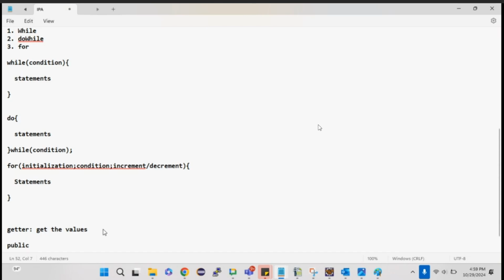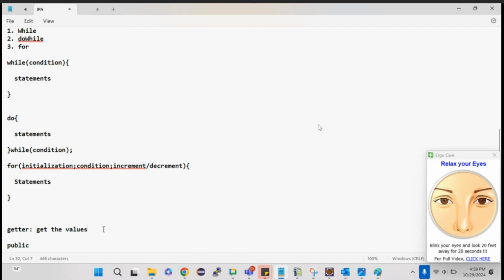If it is public, then it can be accessed from anywhere by using the instance of the class. If it is protected, the particular member can be accessed from the class and its subclasses. If it is default, which means I'm not giving any access specifier, then the default access specifier will be taken, which means within the given package. So there are 4 access specifiers or modifiers.